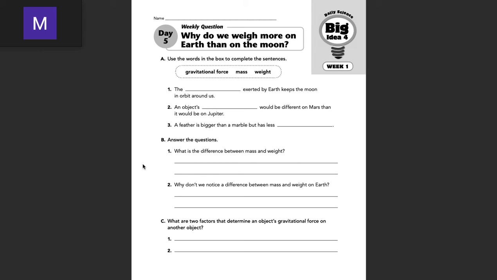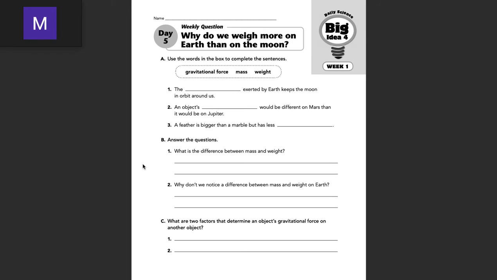Now, obviously, it's different if you were to go from Earth to the moon or Earth to another planet. But if we're talking about just the gravitational force on Earth, regardless of where you were to travel, it would be nearly the same. It might differentiate a little bit, but not significantly. So for number 2, you would say because the gravitational force is nearly the same everywhere on Earth.